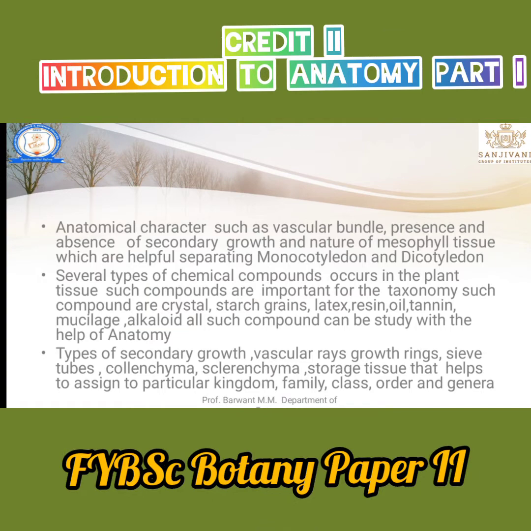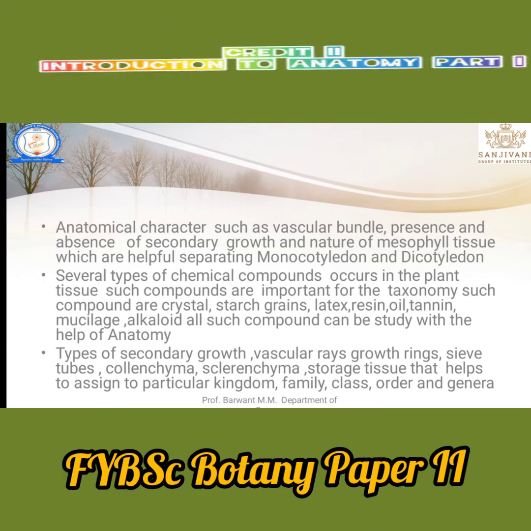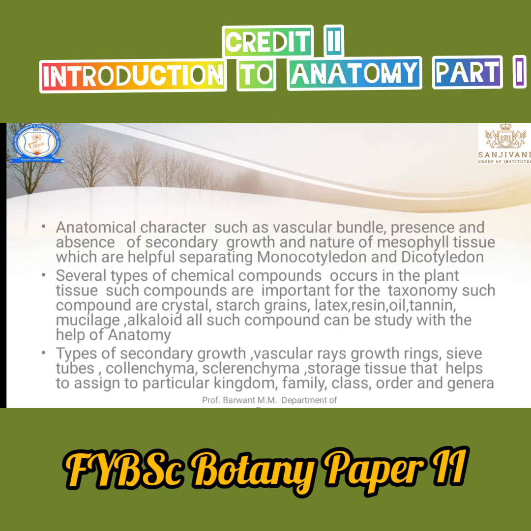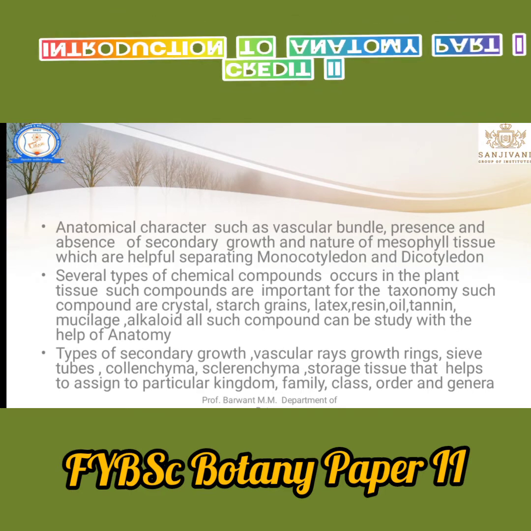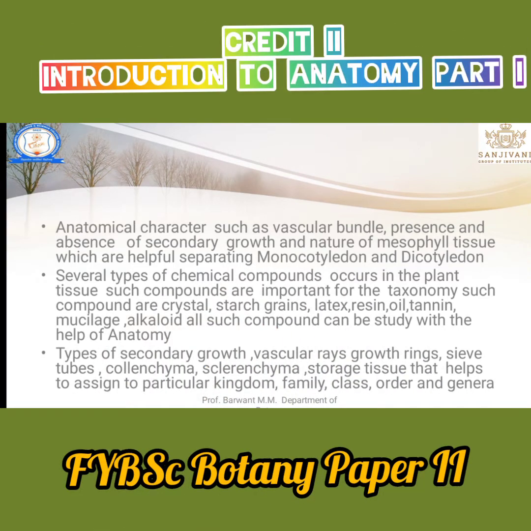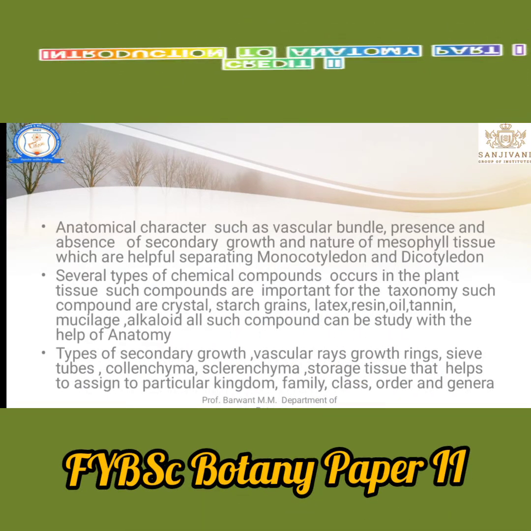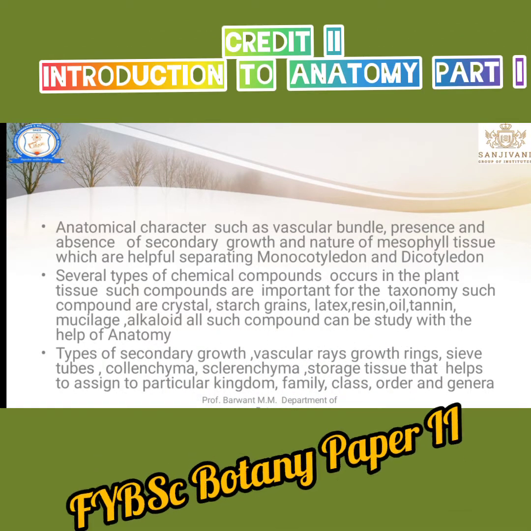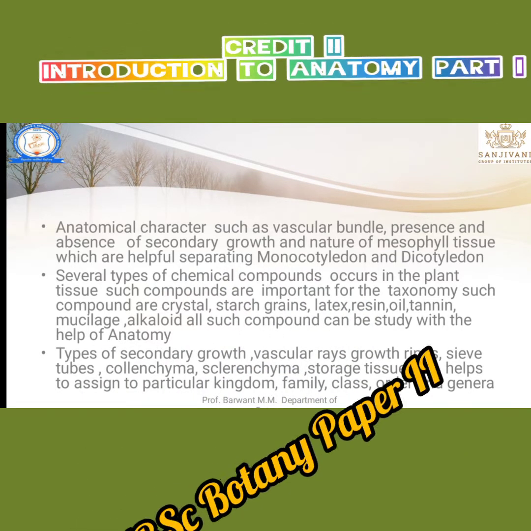Then the presence or absence of secondary growth and the nature of the mesophyll tissue are some characters that are used for the identification of a plant. Several types of chemical components are present in a plant, and they can be identified by taking a section: crystal, starch grain, latex, resin, oil, tannin, mucilage, alkaloid.